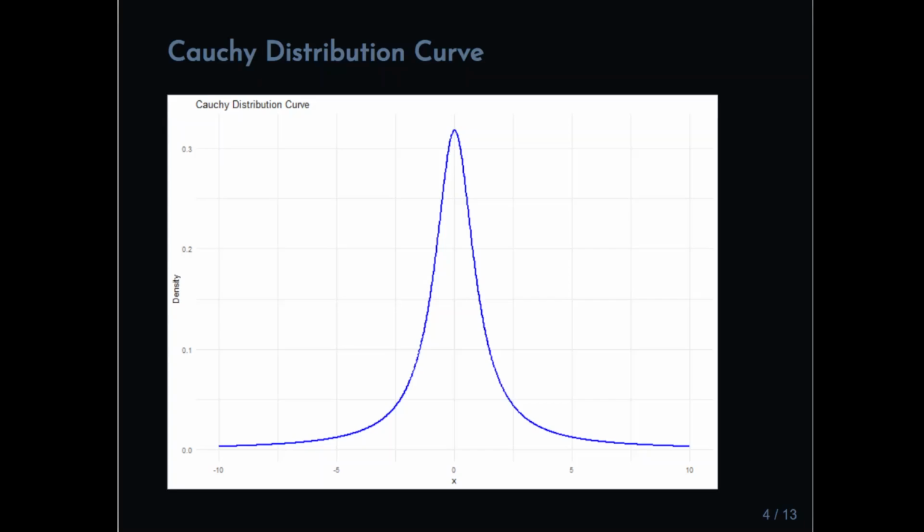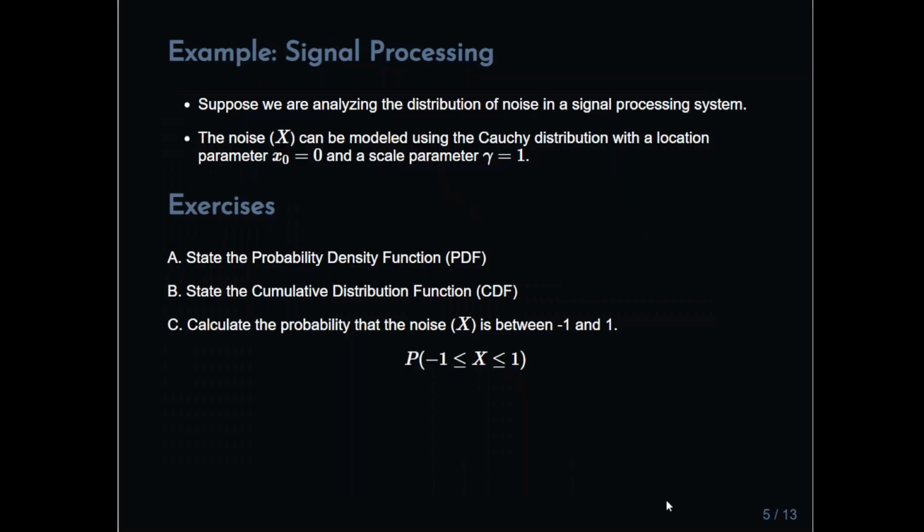So this is a signal processing example. Suppose we are analyzing the distribution of noise in a signal processing system. The noise x can be modeled using a Cauchy distribution with a location parameter x0 equals 0 and a scale parameter gamma equal to 1. So what we have to do is state the probability density function, the cumulative distribution function, and calculate the probability that the noise is between -1 and 1.